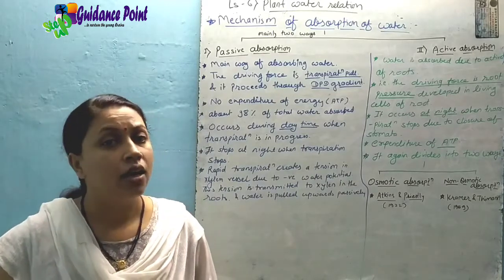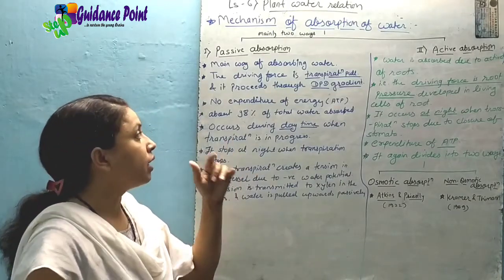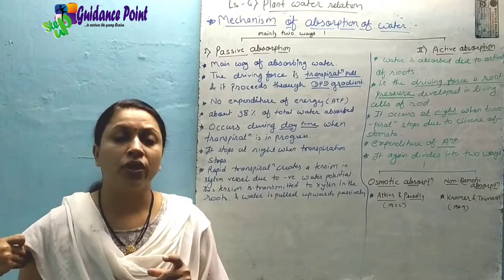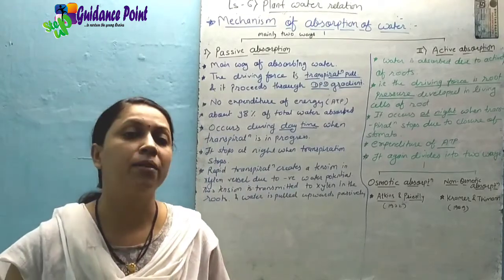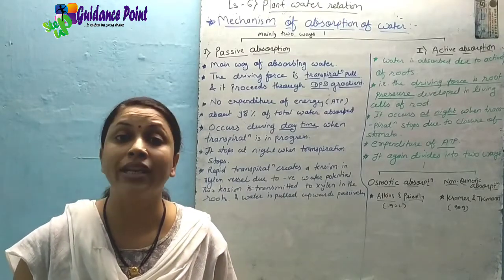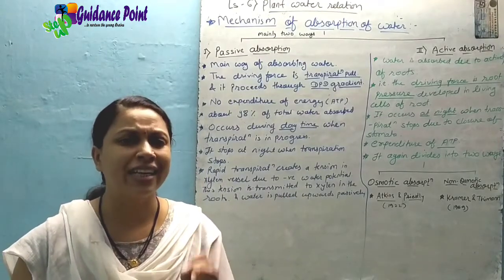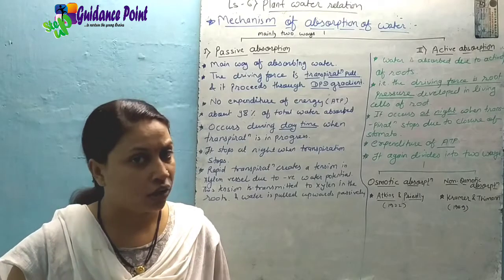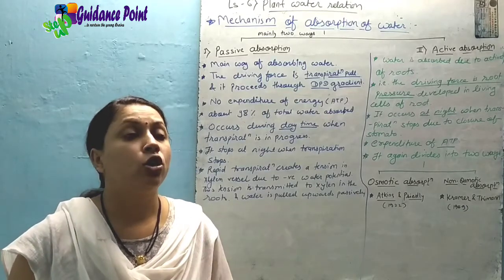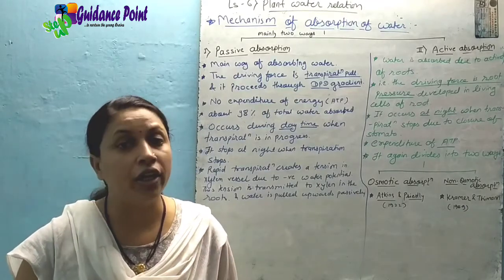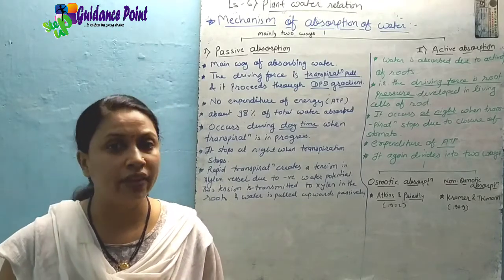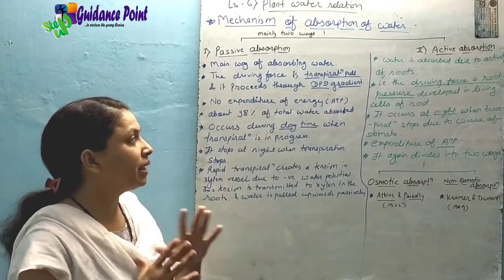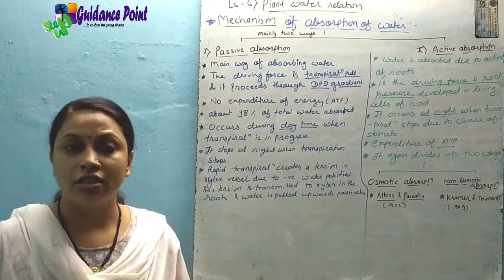create the movement of water inside the plant. ठीक है, in case of passive absorption there is no expenditure of energy, means passive absorption is a process that does not utilize the energy that is created by respiration. Okay, means without loss of any energy the water directly gets absorbed passively. ठीक है, तो यहाँ पर किसी भी टाइप का एनर्जी का लॉस नहीं होता.